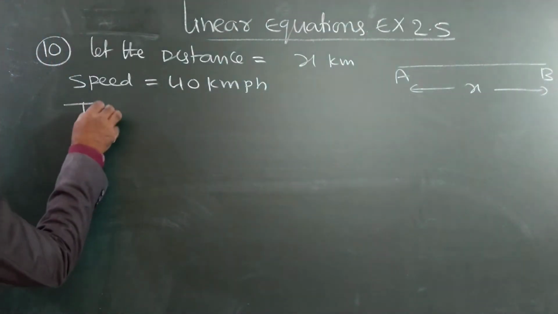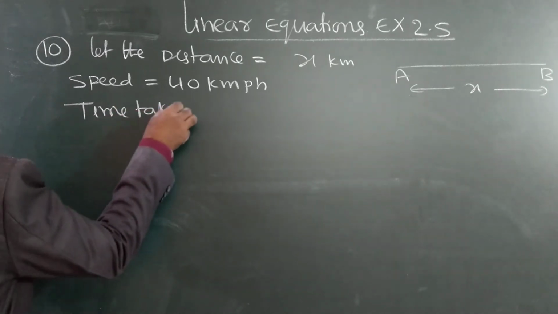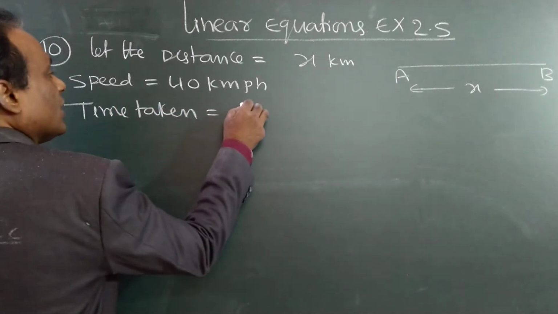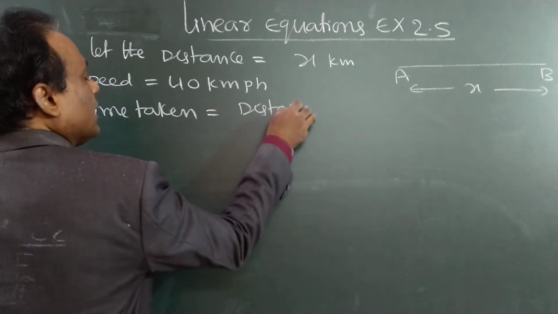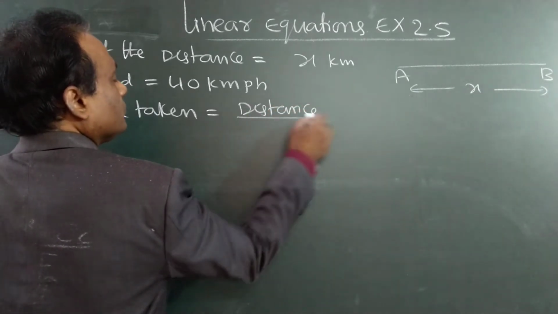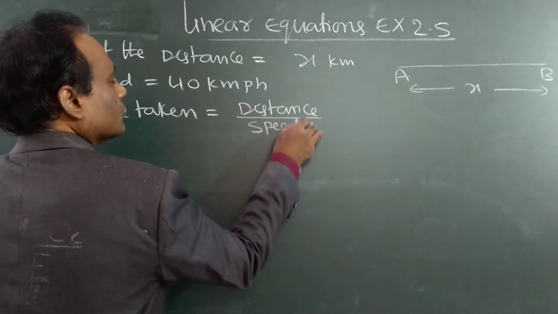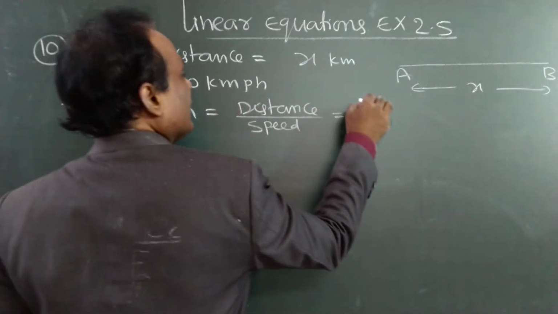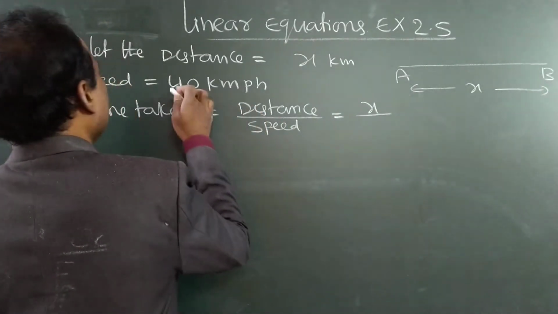So time taken. Time formula: time is equal to distance by speed. You study this formula. Distance is x, speed is 40.